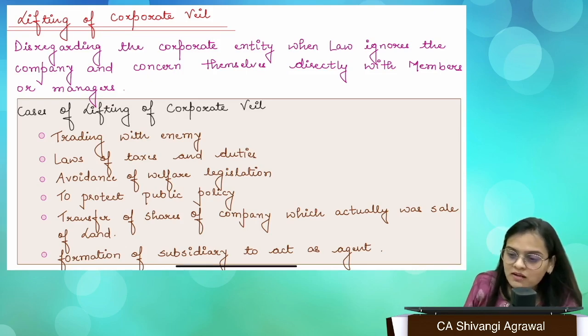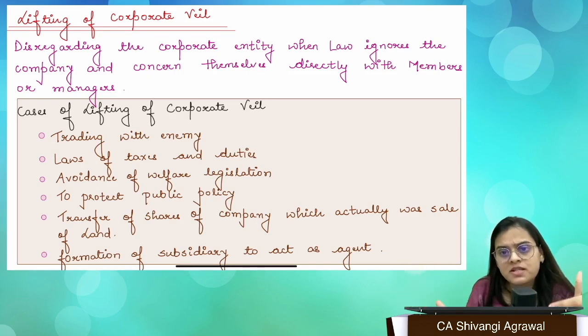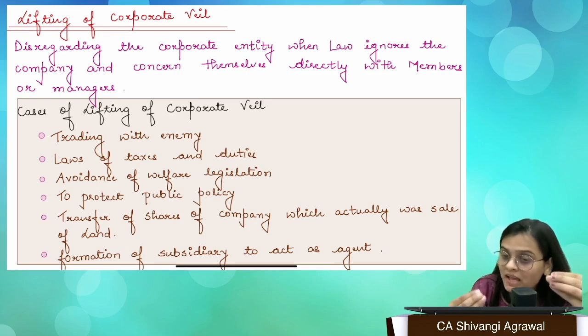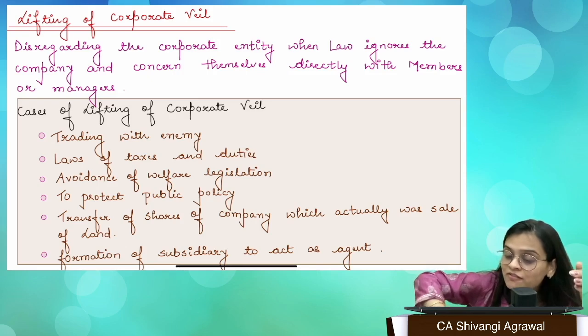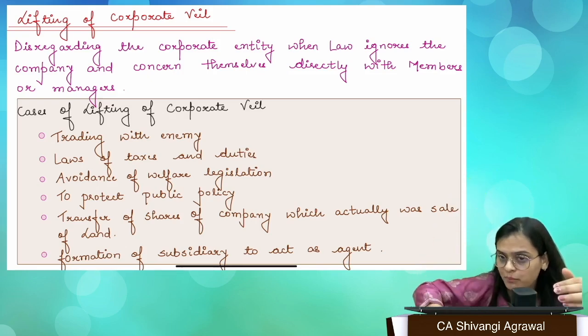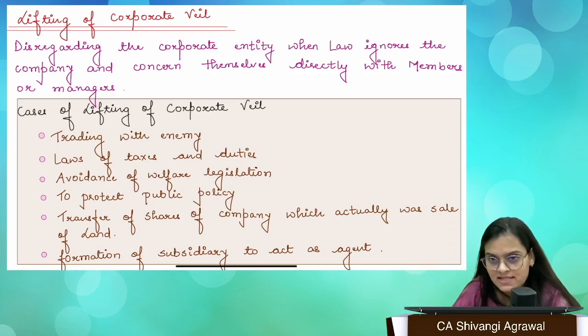If you are taking undue advantage of it, doing some fraud, saying, "Oh, let me do some fraud in the name of the company, I am never going to be responsible." Although there is a separate entity, and you are separate from that company, still in certain situations like fraud, the veil of incorporation, this curtain which exists between you and the company, will be lifted, and you will be held responsible for the actions that the company has done.